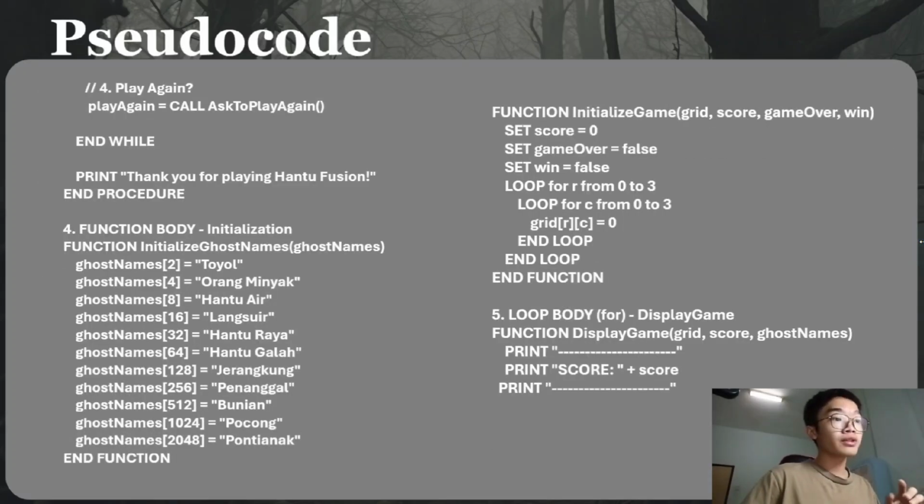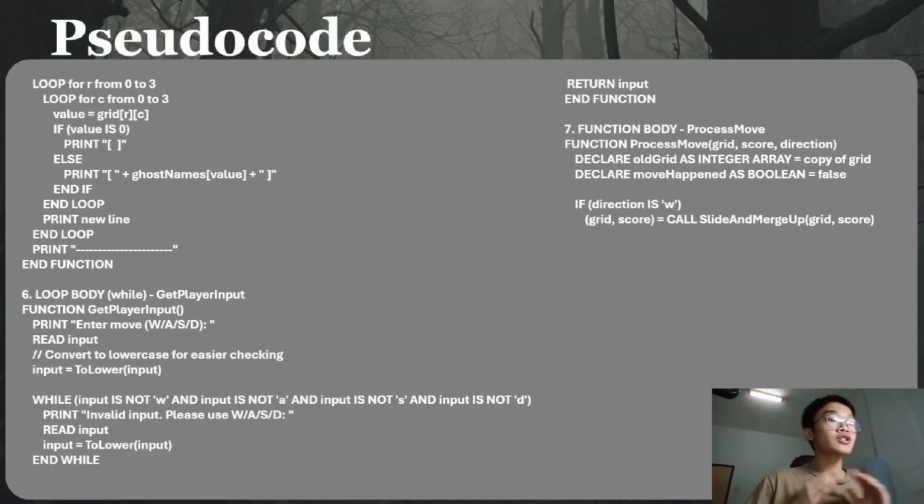A key part of our design is modularity. We created an initialize ghost names function to map all 11 ghost names to their values from Toyol to Pontianak. The initialize game function resets the grid and score every time a new game starts. We then created functions for every key action. Display game loops through the 4x4 grid and prints the current board and score. Get player input waits for a WASD key and validates it.